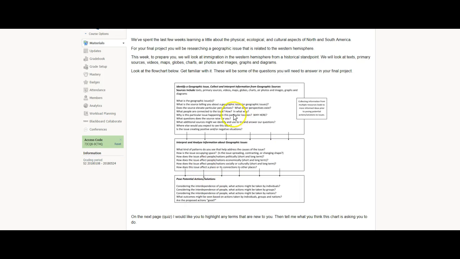And then once you've done your research and asked yourself some of these questions, then you ask a little deeper, like how does the issue affect people politically, economically, socially? How do they make connections to other places? And then when you present it, you consider the interdependence of people and how it relates to individuals, groups, or nations.